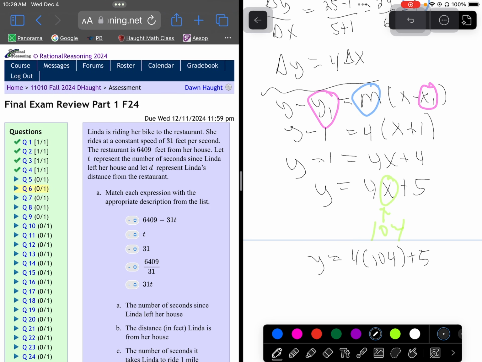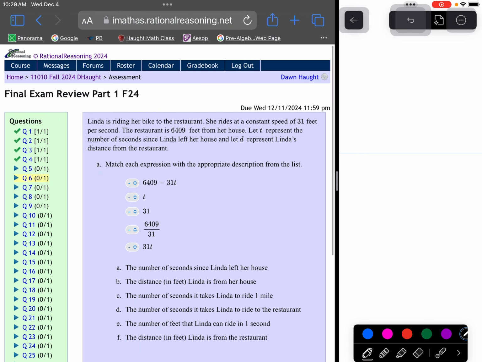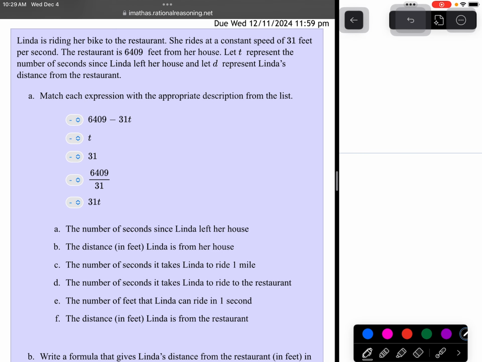Let's look at question 6. Let me scooch it out here so we can make it a little bigger. Linda is riding her bike to the restaurant. She rides at a constant rate of speed of 31 feet per second. So I know that the delta y over the delta x, or her slope, is 31 feet per second. So that gives me some clues here. I know my y is going to be in terms of feet. I know my x is going to be in terms of seconds.